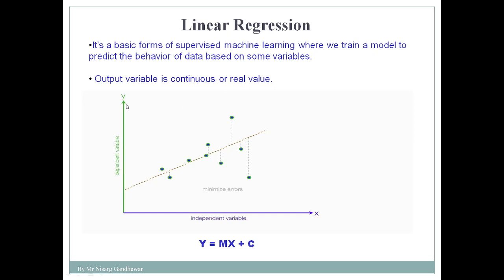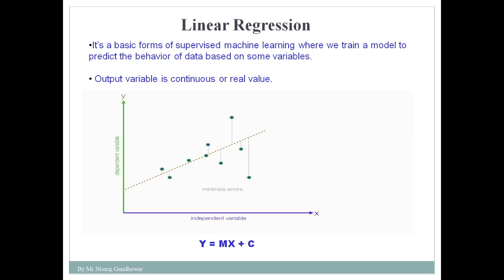So here you can see this particular graph. Before this we discussed that the output variable is continuous or a real value. So whenever you make use of linear regression, you get a dependent variable value that should be continuous or real. What is the meaning of continuous or real value? We have taken a simple example of house price prediction. Can we say that the price of the house is very high or not, yes or no? Is it the case that we predict the price of a house in this way?